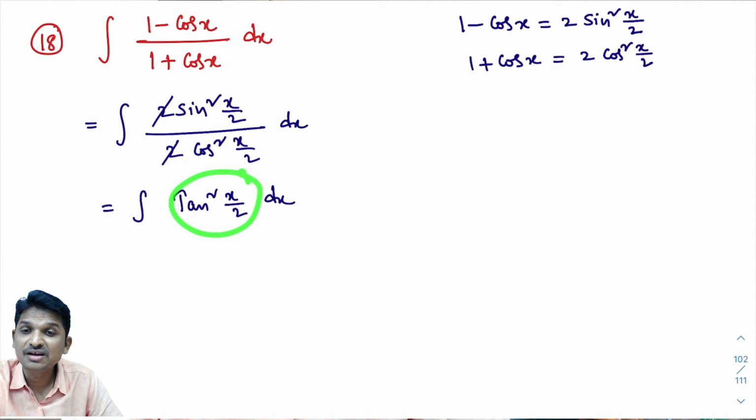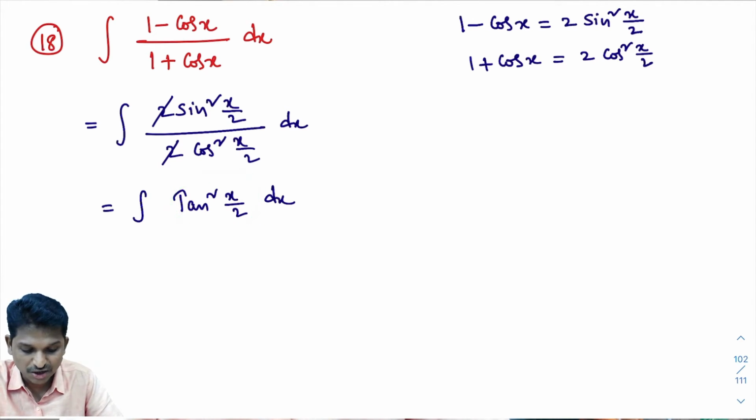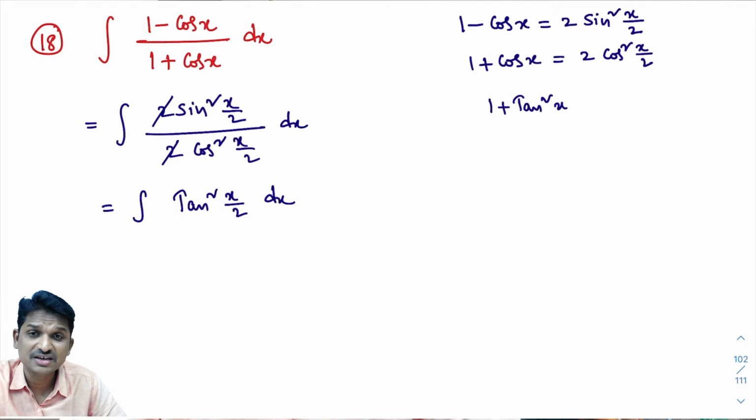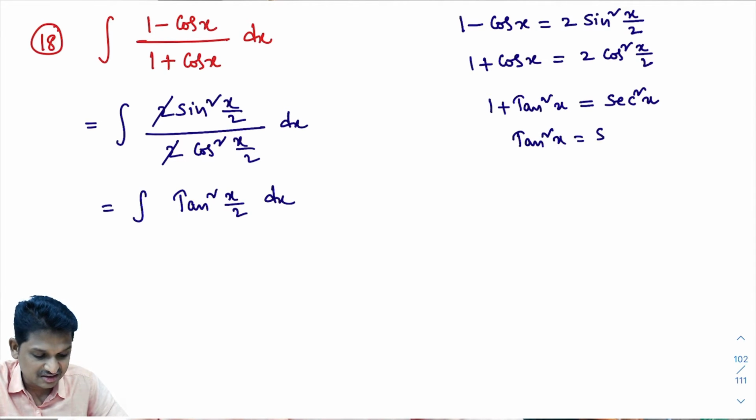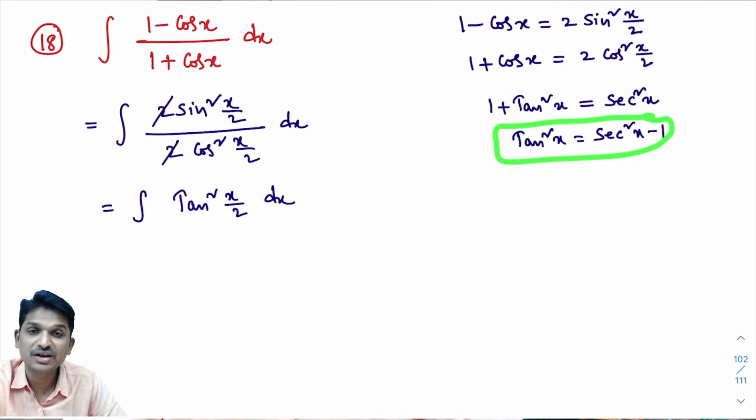So how did we do it there? We used the trigonometry formula. From the last class, whenever integral of tan square x dx is given, we write tan square x as secant square x minus 1. We know that 1 plus tan square x equals secant square x. From this, tan square x is secant square x minus 1.